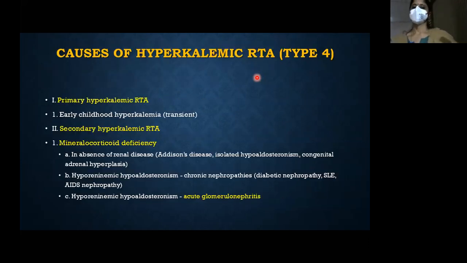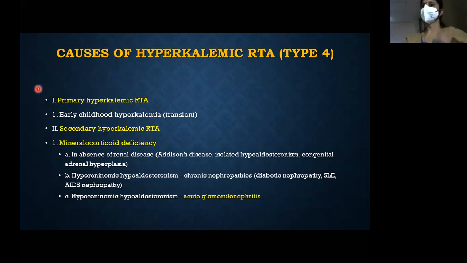Okay, now let's go to the last type, and this is the most confusing type of RTA. That is the hyperkalemic or type 4 RTA. Just like other RTAs, you have the primary and the secondary type. Primary type occurs in early childhood, can be transient, or it can be secondary. It's basically mineralocorticoid deficiency. I told you the importance of aldosterone in maintaining a normal acid-base balance.